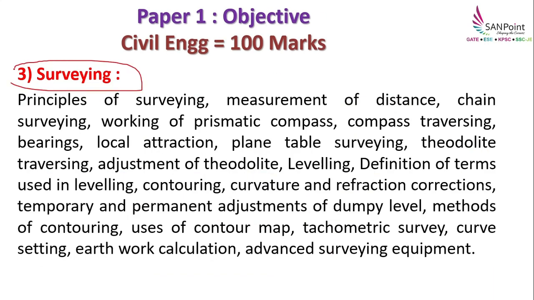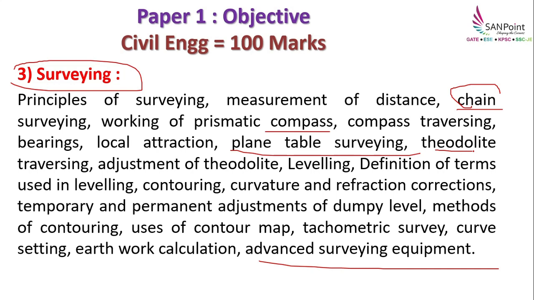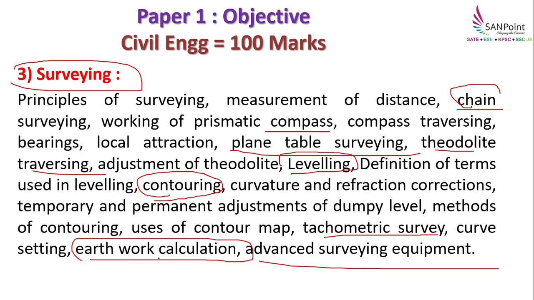Next comes surveying. So here you will be studying right from basics, that is chain surveying to the advanced surveying equipment. So you will learn about chain survey, then compass to measure the bearings, then plane table survey you will study, and theodolite for traversing, and leveling using dumpy level you will do, and you will be studying in detail about the contours. Okay, and tachyometric survey and earthwork calculation, everything. So whatever the earthwork calculation you have studied in estimation, the same will be here also. And last is advanced surveying equipments, that is your total station and all.